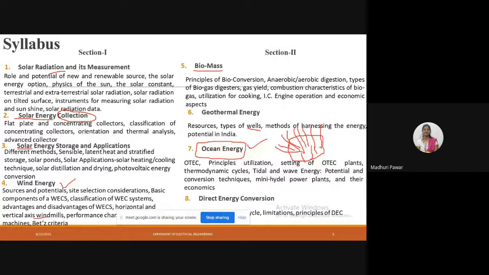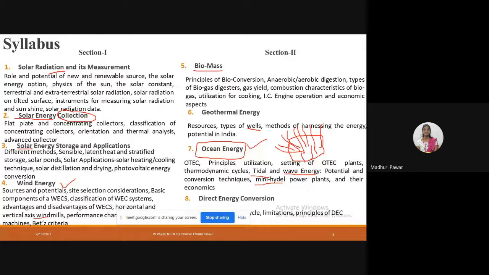So in this chapter, you will learn about ocean energy. That means tidal or wave energy, waves coming from the sea or any high water pond that may be used for generating energy. Mini hydel, that means mini hydropower plants, or whatever the tides or waves coming from the sea, may be used for the generation of electricity or generation of energy.